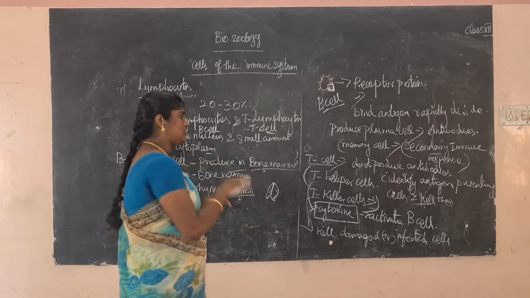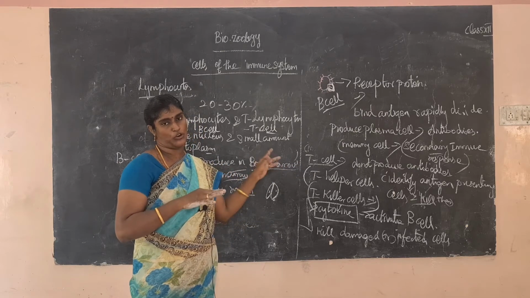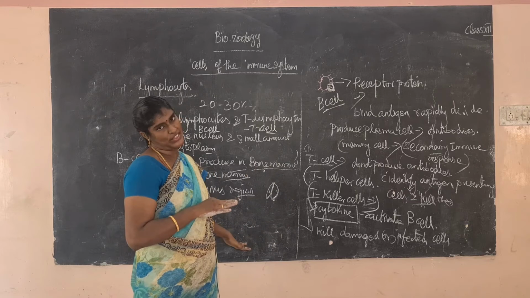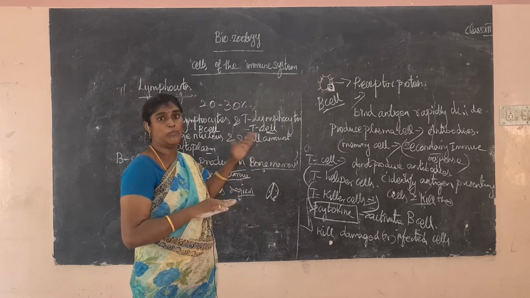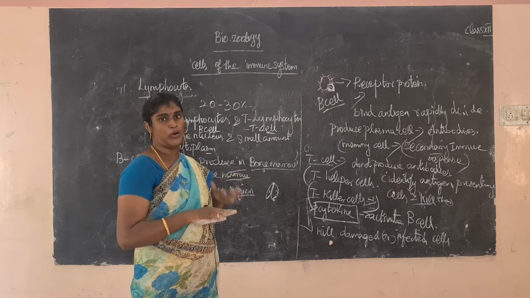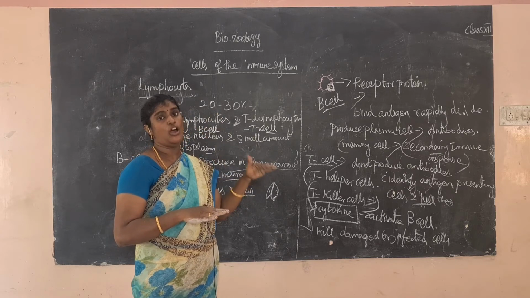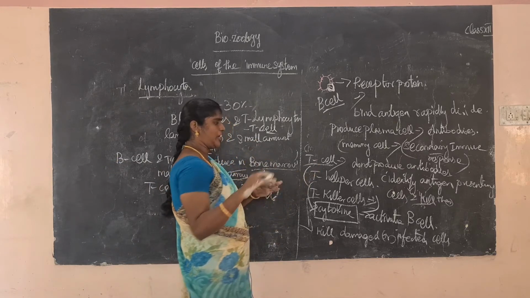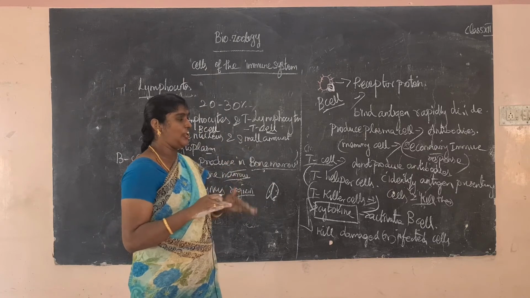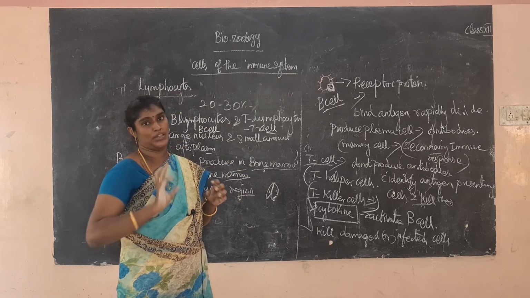Okay, so next T cell. What is the T cell? T cell produce from thymus region. Okay, so T cell mature in thymus region, produced in the bone marrow. Don't forget, it is very important one word. So produced in the bone marrow and mature in thymus region, but the T cell do not produce antibody. Okay, but the T cell easily identify the antigen presenting cells and kill the microbes.